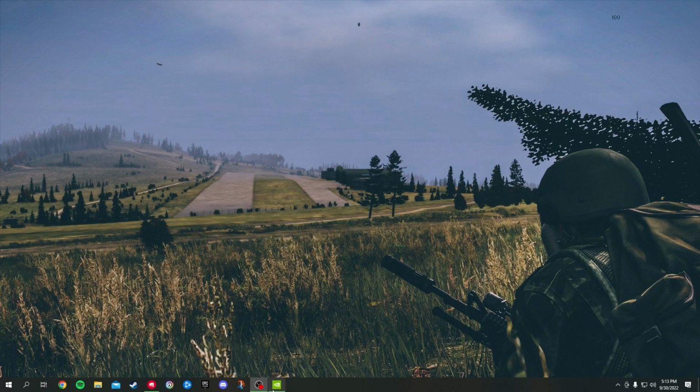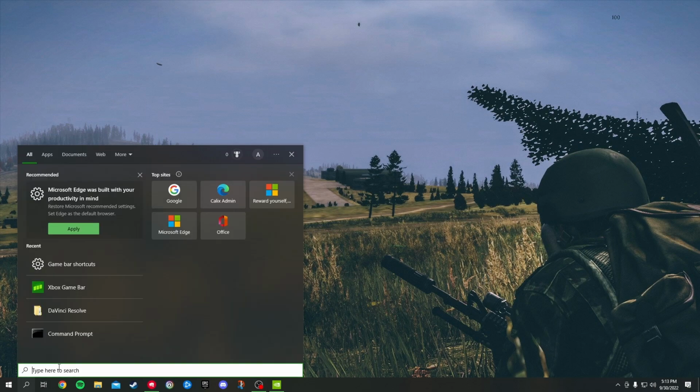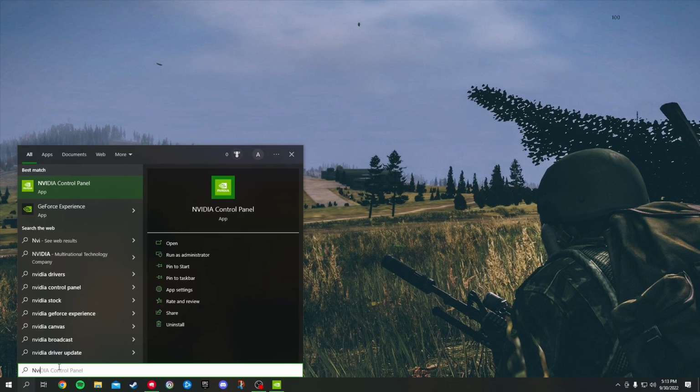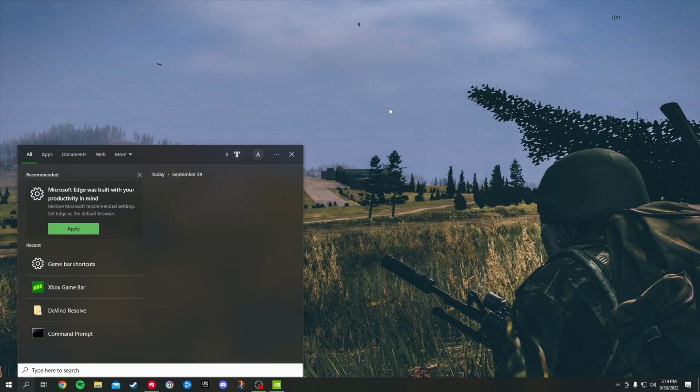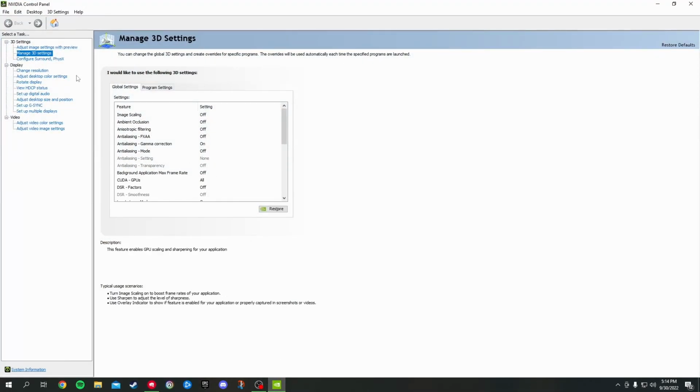So how you open this up is right click, go down to NVIDIA control panel. If not, just do this search: NVIDIA control panel. If you do not have it downloaded, I suggest going to the Windows Store and downloading it. Now we're going to go here to manage 3D settings.